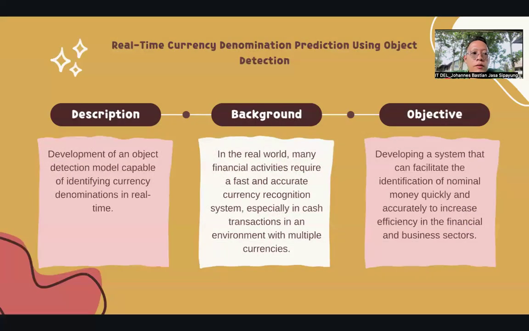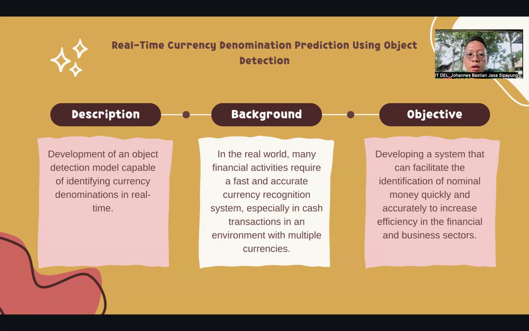Now I will explain the description of this project. The description is the development of a model capable of identifying currency nominal values in real time. The background of this project is that in the real world, many financial activities require fast and accurate currency nominal identification.